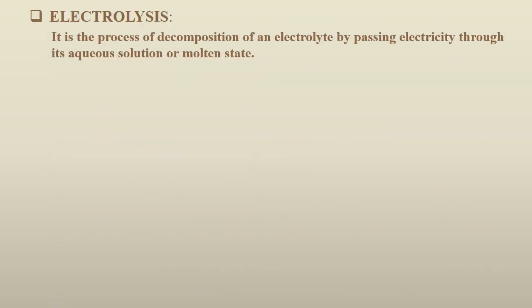Next comes electrolysis. Electrolysis is the process of decomposition of an electrolyte by passing electricity through its aqueous solution or molten state. This is a very important topic, as this year from this chapter there was a question for writing the difference between the electrochemical cell and the electrolytic cell.